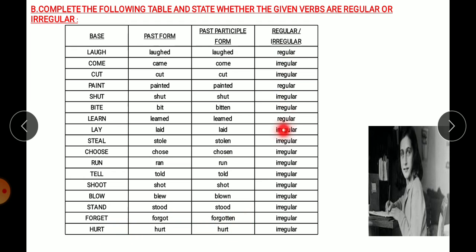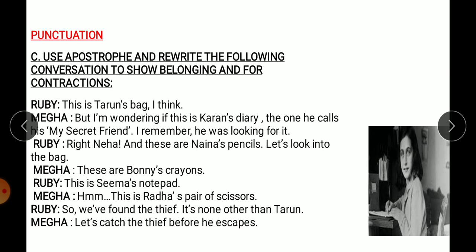And then you have to write regular or irregular. Now coming to punctuation, use apostrophe and rewrite the following conversation to show belonging and for contractions. Now apostrophes you already know. You have learned this in the grammar book, that is noun possession, right?